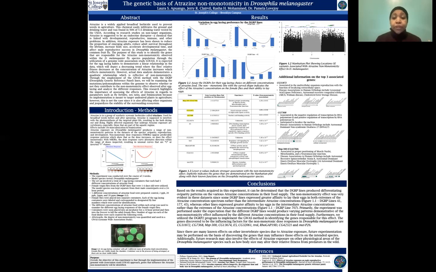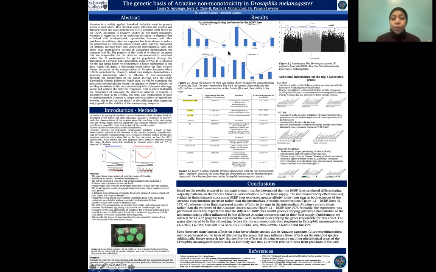With the inclusion of the DGRP lines, the degree of non-monotonicity was assessed using the GWAS, Genome-Wide Association Study. The result: variation in the egg-laying preference by the DGRP lines. The vertical axis on the graph represents the mean number of eggs. The horizontal axis represents the concentration of the atrazine in the food supply.